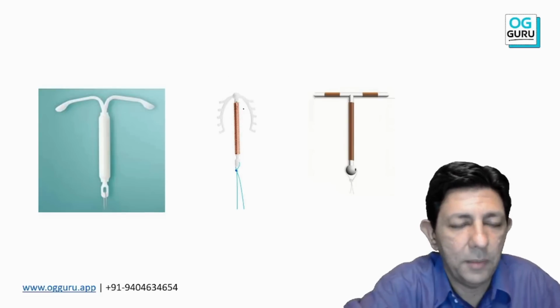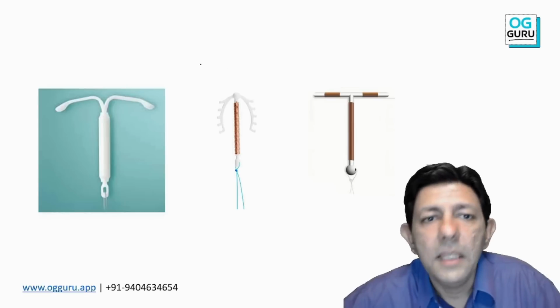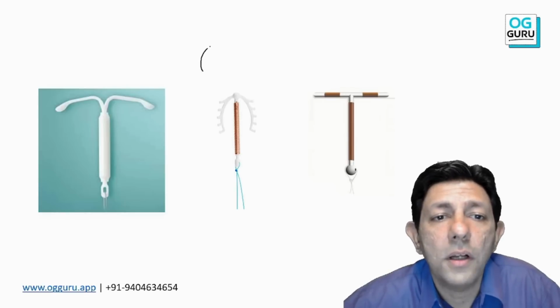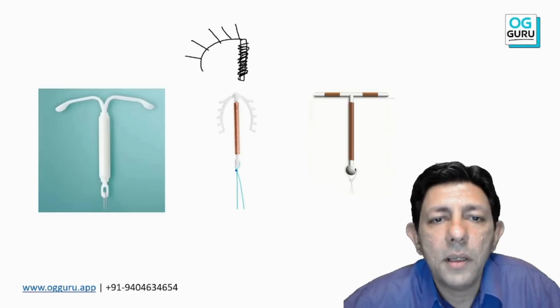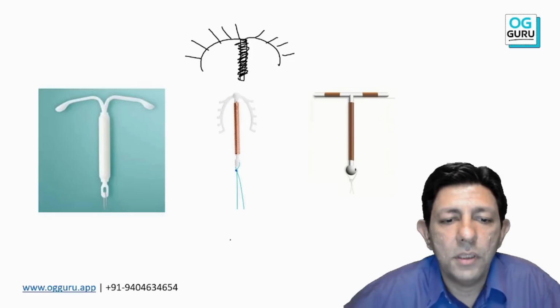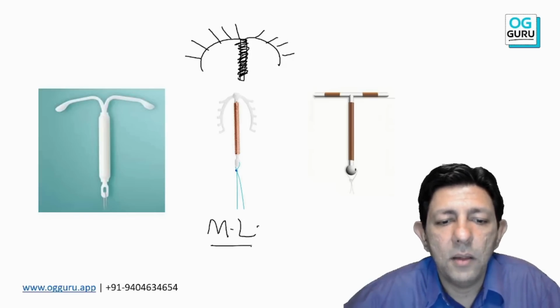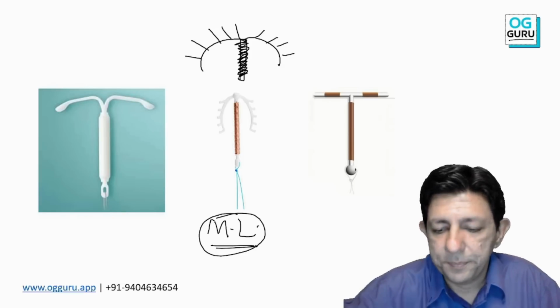Sun ray का मतलब है कि in the school when teacher used to tell us कि draw a sun, हम कैसे draw करते थे? ऐसे. Okay, तो उसको ऐसा serrated fins है. Then vertical stem is there. On the vertical stem there is copper and there is another one more arm like this. Okay, so this is the multi-load device.